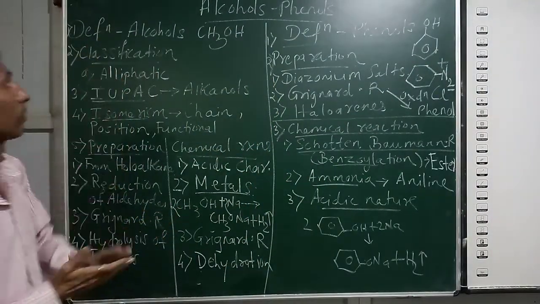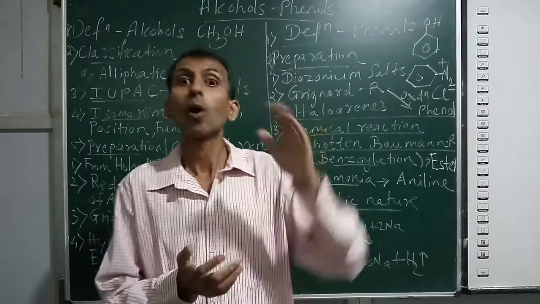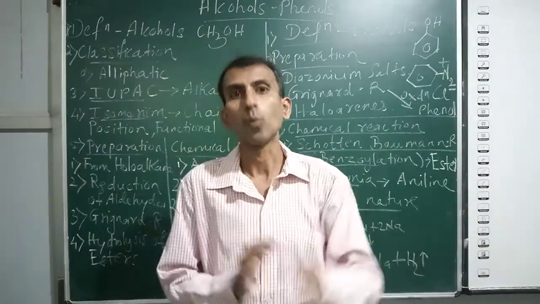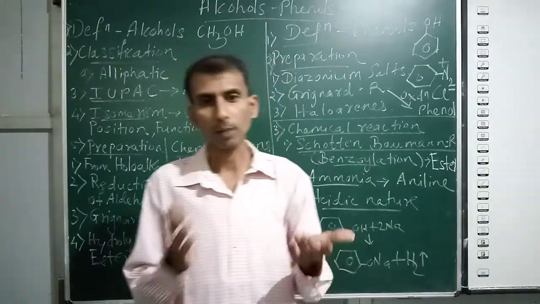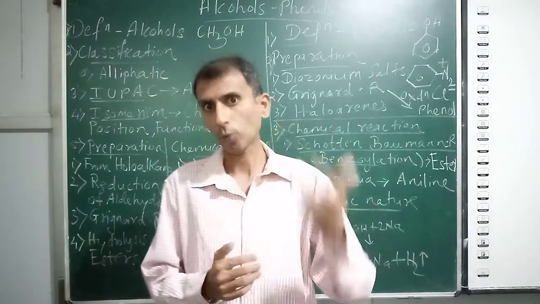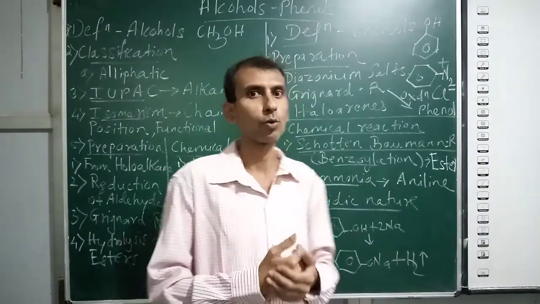Definition, you already know the definition. The organic compounds in which an OH group is attached to an alkyl group are called alcohols. For example, CH3OH and C2H5OH, methanol and ethanol, are examples of alcohols.